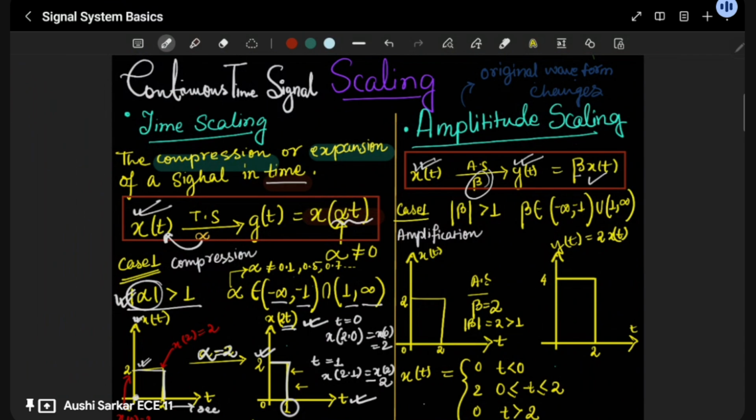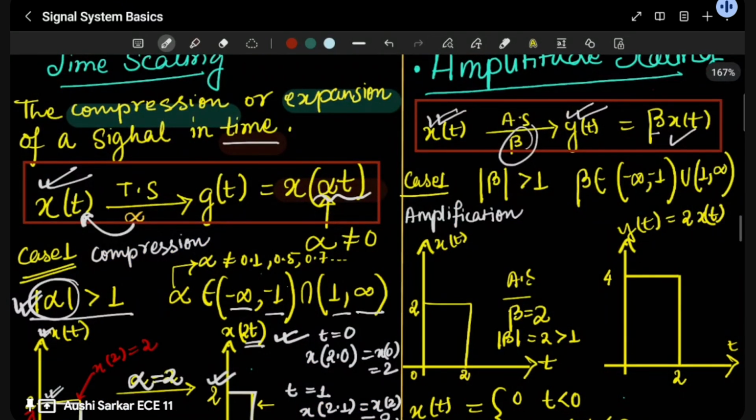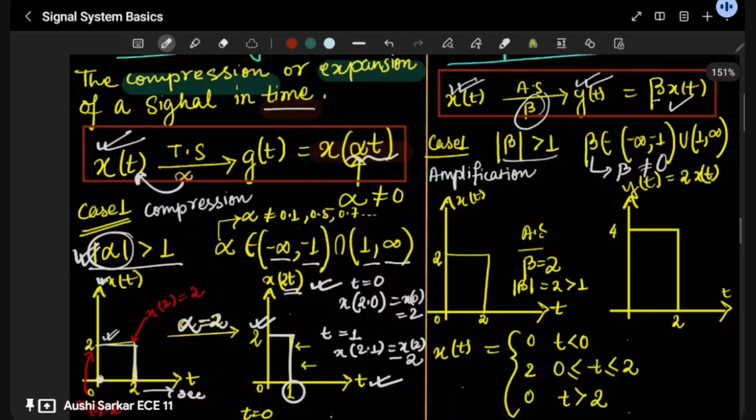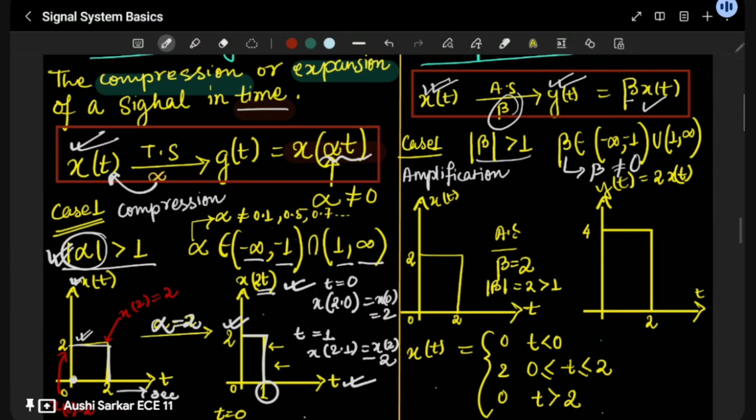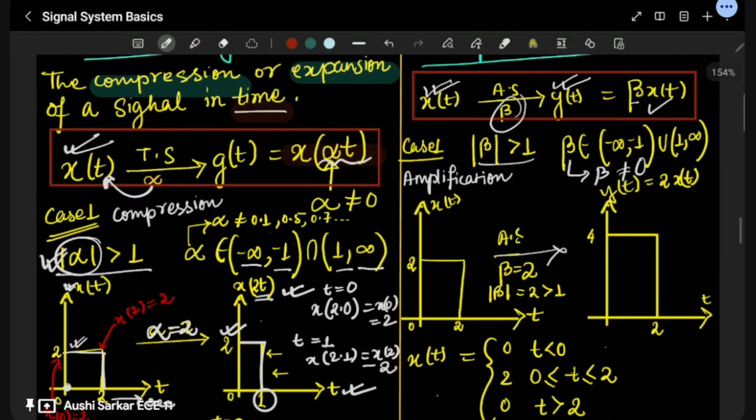In this case as well, we will be taking one thing. Case 1, beta is greater than 1. When we are taking beta as greater than 1, simply we can say that beta is not equal to 0 as usual, and this is completely not going to be 0.1, 0.2, 0.5 and so on. So this is the point. Let me take you to the main example. This time I'm taking here 2, so 2 is our amplitude, and this is at time 2.